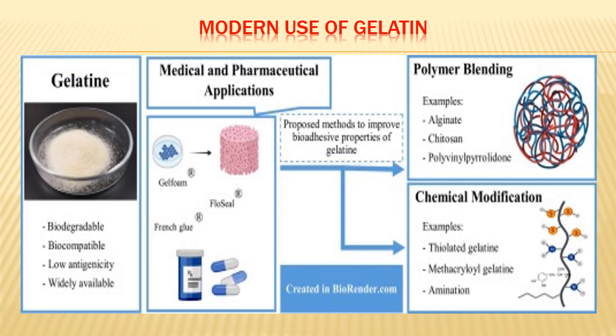So while blending this, it will have much more advanced properties. Similarly, chemical modifications are suggested like thiolated gelatin, methacrylated gelatin and aminated gelatin. So this kind of modified gelatin has more modern use in pharmaceuticals.